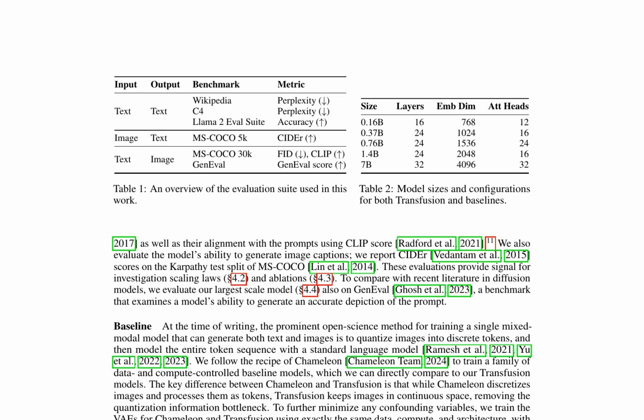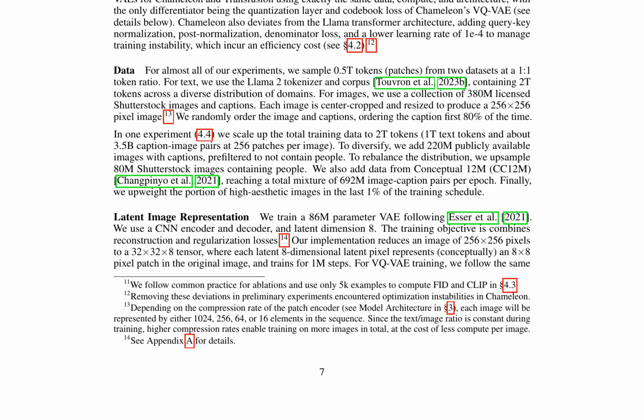The model configurations are detailed, with 5 different sizes ranging from 0.16B to 7B parameters, following the standard settings from Llama. Optimization techniques include random initialization, AdamW optimization, and a learning rate schedule. Inference methods are also described, including greedy decoding for text and CFG for image generation.